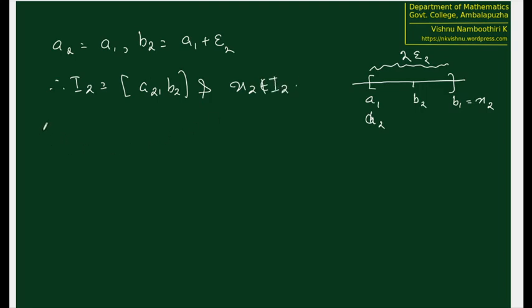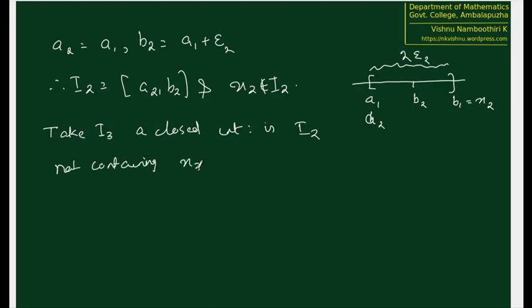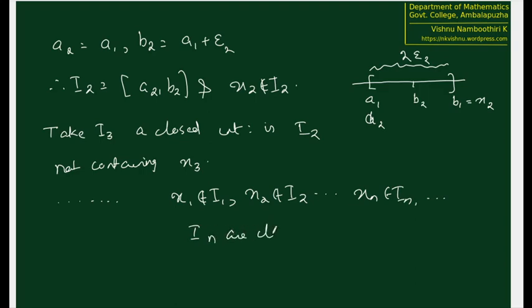Now we construct I3. Take I3, a closed interval in I2, not containing, the same way, x3. So we proceed like this. So x1 not in I1, x2 not in I2, etc., xn not in In. We are continuing like this. The In are closed.